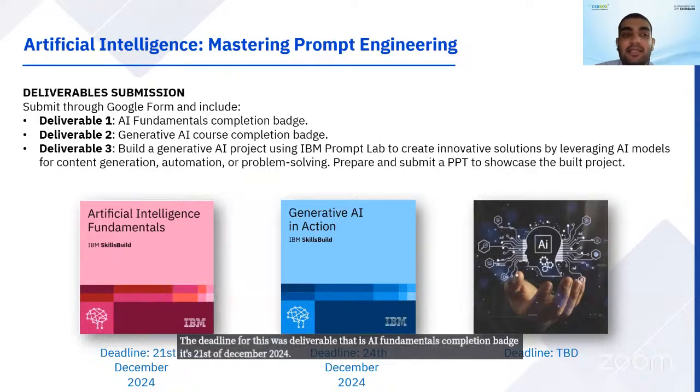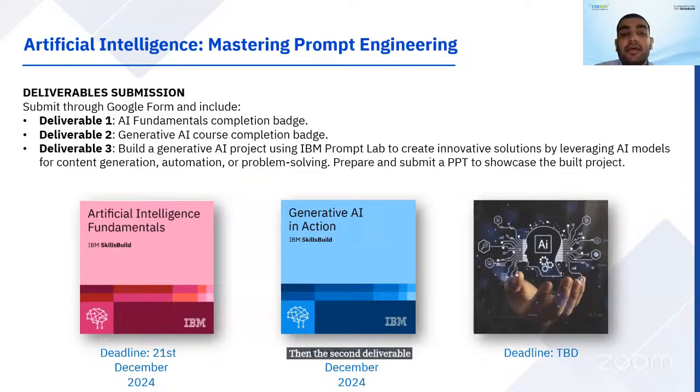Then the second deliverable is similar. It is the Generative AI in Action Course Completion Badge. You have to complete this course, earn the particular badge and certificate, then upload the same in the Google form that you receive.